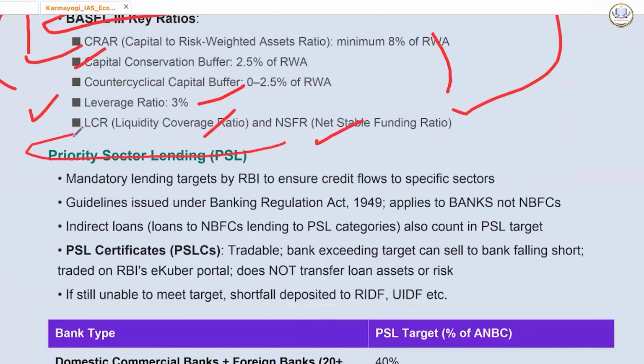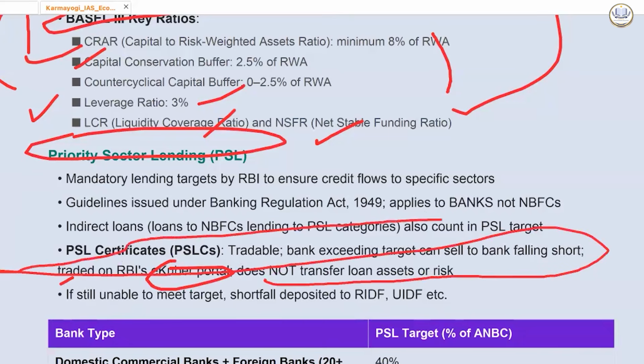Then we have priority sector lending, PSL. So it sets mandatory lending targets by RBI to ensure credit flows to specific sectors. Guidelines are issued under Banking Regulation Act 1949. It applies to banks and not NBFCs. Indirect loans, loans to NBFCs lending to PSL categories, also count towards PSL target. Then we have PSL certificates. So these are tradable. Banks exceeding targets can sell to banks falling short. Traded on RBI's e-Kuber portal, does not transfer loan assets or risk.